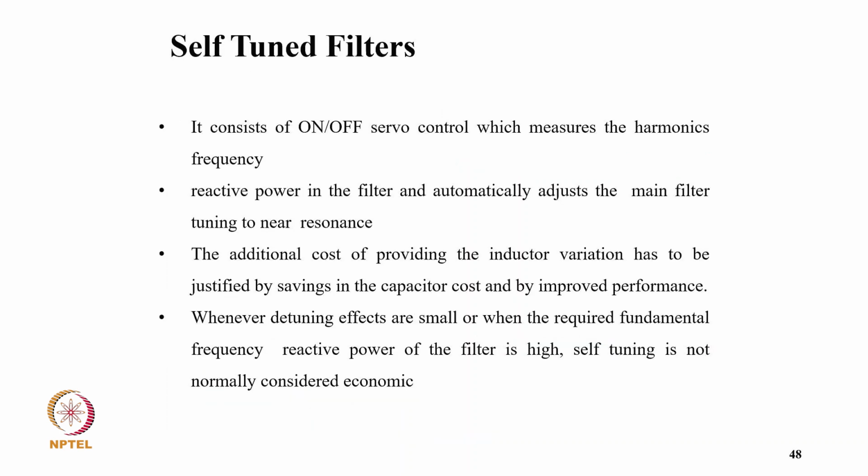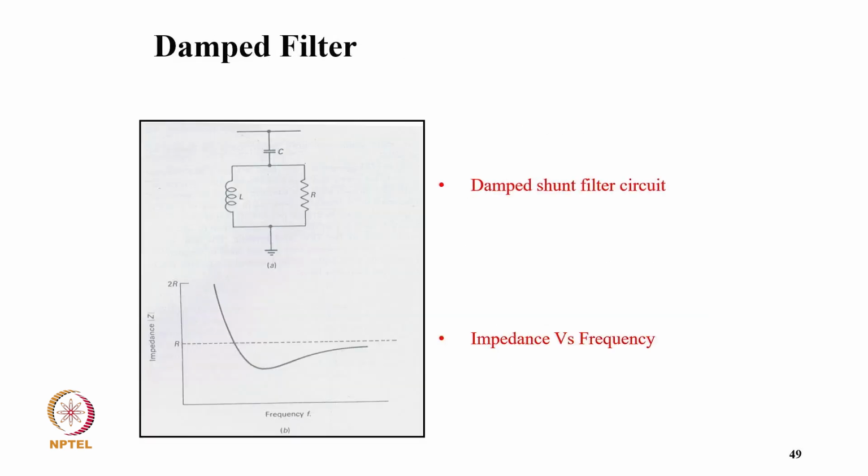So coming to self-tuned filters, they consist of on-off servo control, which measures the harmonic frequency and the reactive power in the filter, and automatically adjusts the main filter tuning to near resonance. The additional cost of avoiding the inductor variation has to be justified by saving the capacitor cost and by improved performance. Whenever detuning effects are small or when the required fundamental frequency reactive power for the filter is high, self-tuning is not normally considered economical.